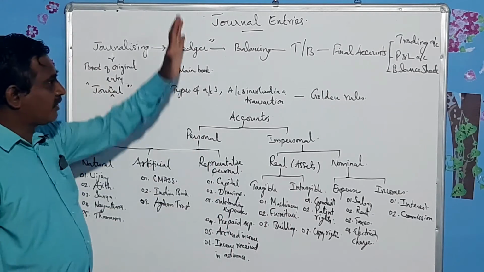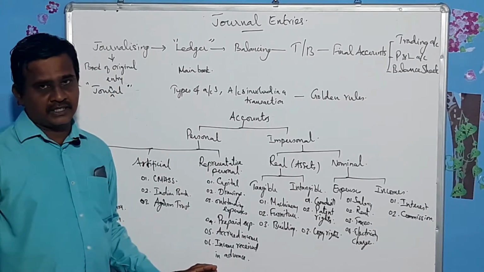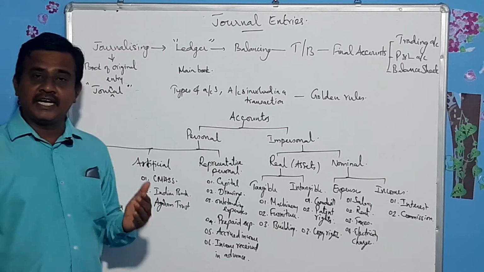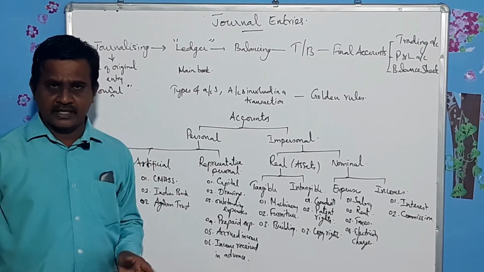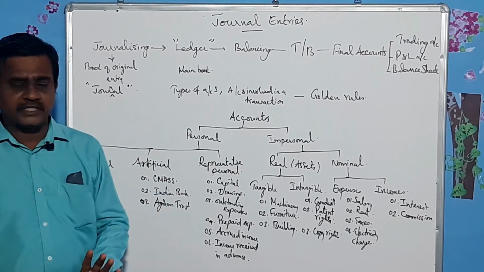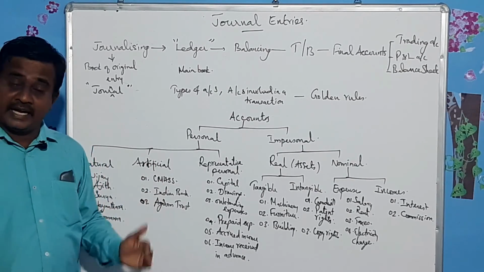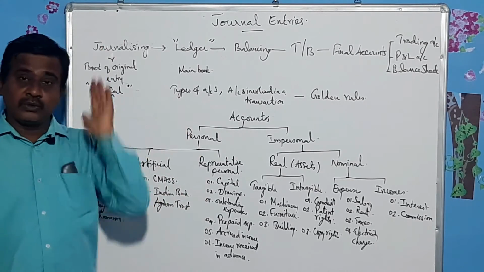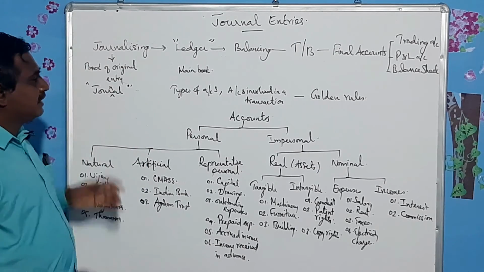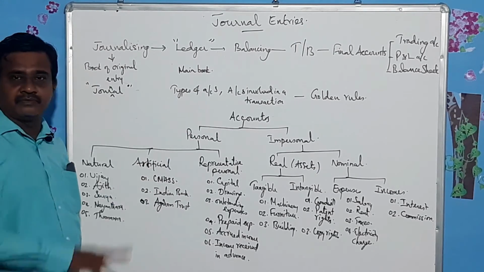Shall we recollect what we have seen under the heading journal entries? Remember, journal entries are very, very important. If you are thorough with the preparation of journal entries, you can easily succeed in accountancy, and this will be helpful throughout the life. And this is the accounting cycle.